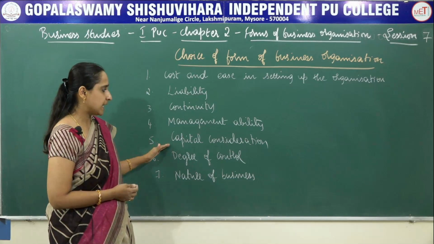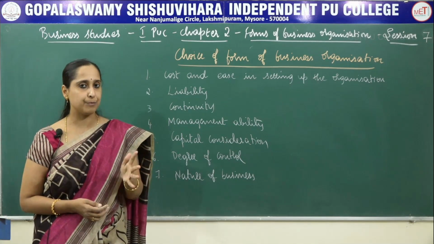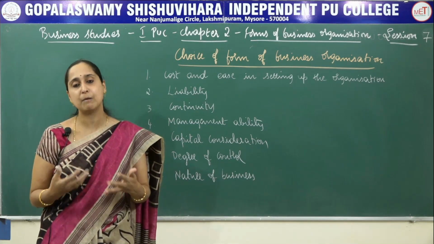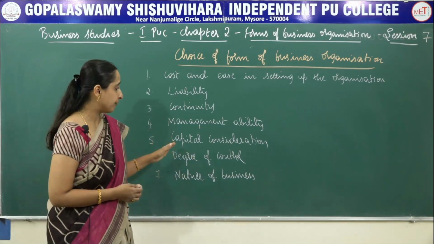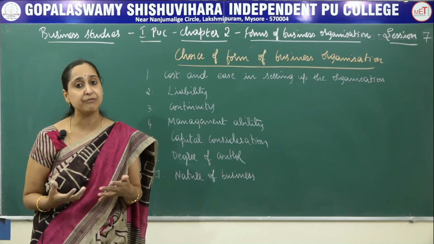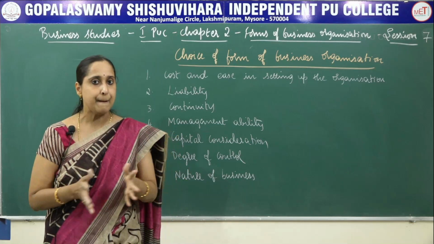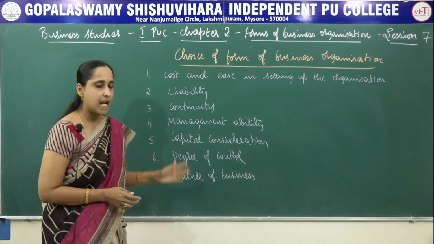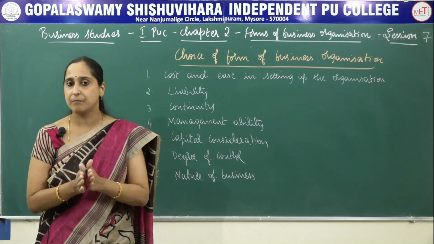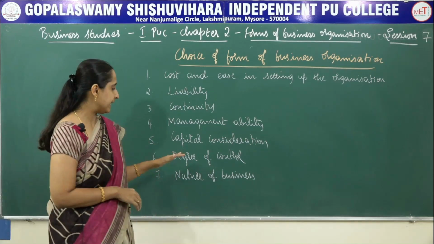Next is capital consideration. The capital that a sole proprietorship contributes is quite less, and in case of partnership also you can't expect a large amount of capital. But in case of cooperative society and joint stock company, you can expect more capital and there is also scope for expansion of their business. So that is capital consideration. If we think from the capital point of view, they can definitely opt for joint stock company. Next is degree of control.